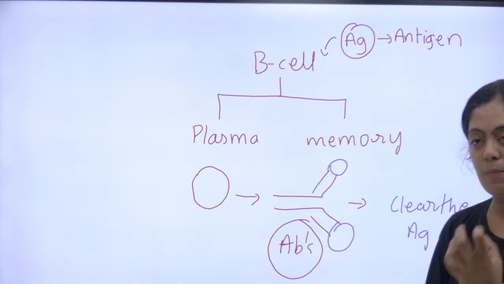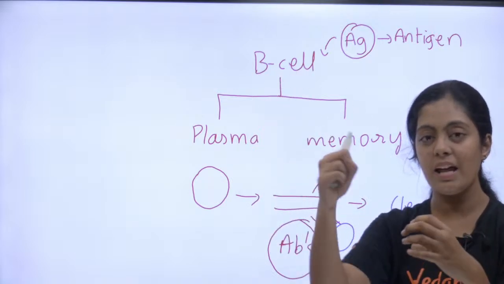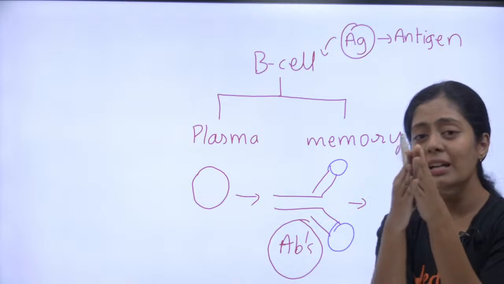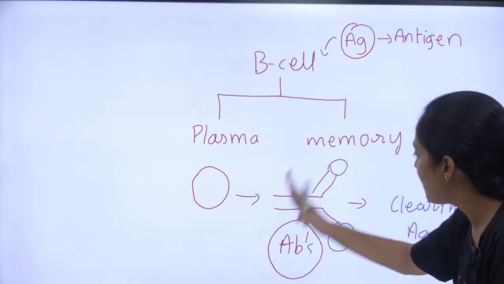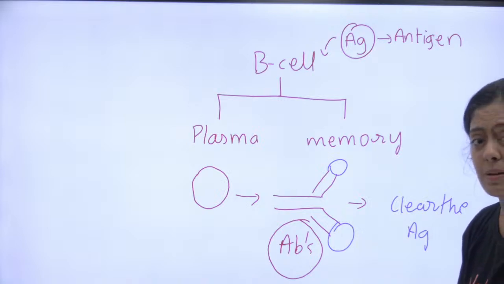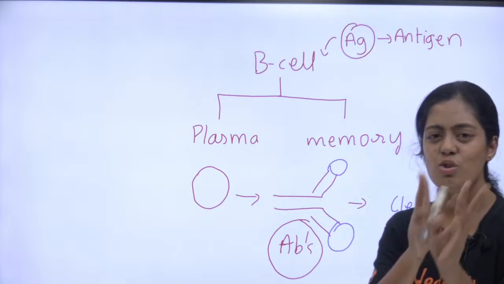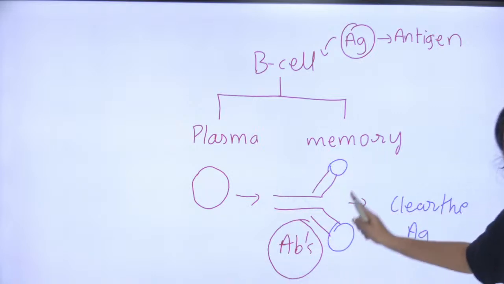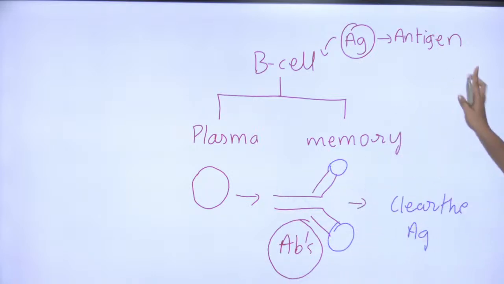There are only two things. My B cell sees an antigen, right? What happens once it sees it? This B cell gets ready and is going to get differentiated into two cells. One is the plasma cell, the other one is your memory cell. What does this plasma cell produce, children? Antibodies. Just like shooting a gun, it is producing antibodies. Now these antibodies basically destroy my antigen.